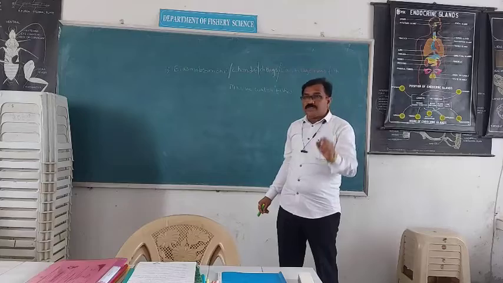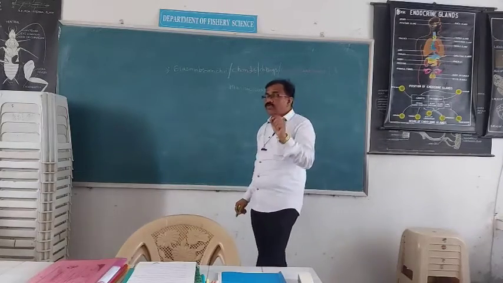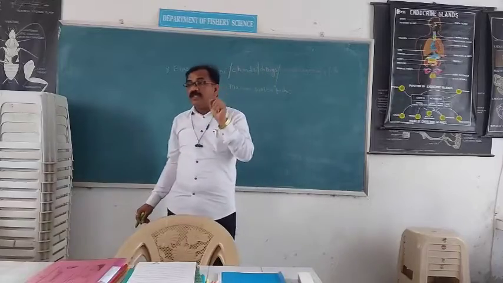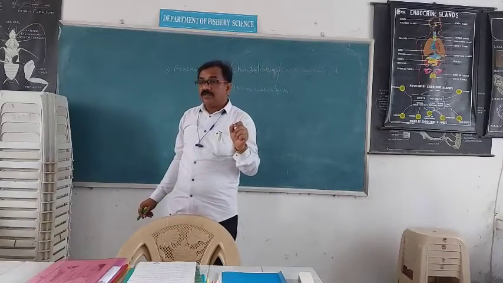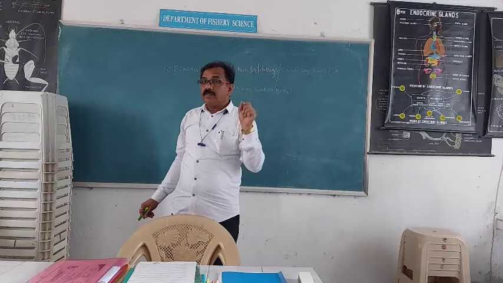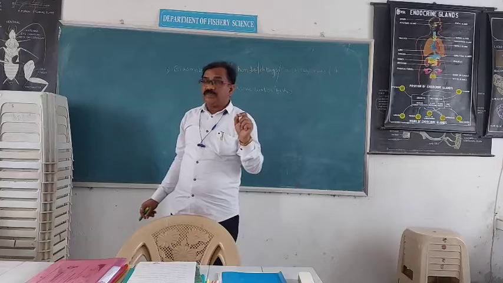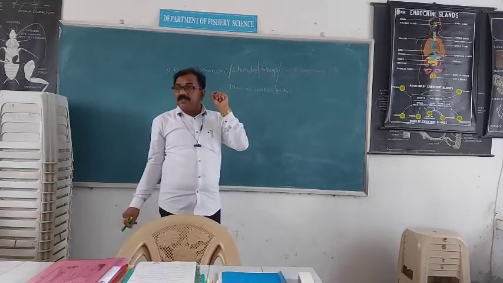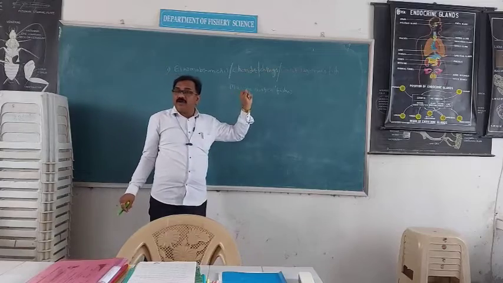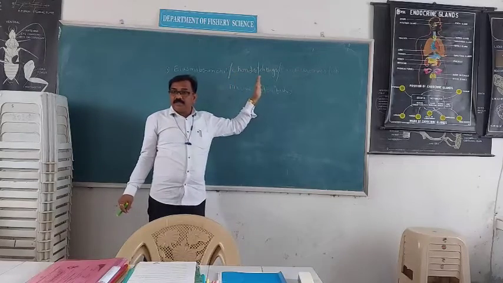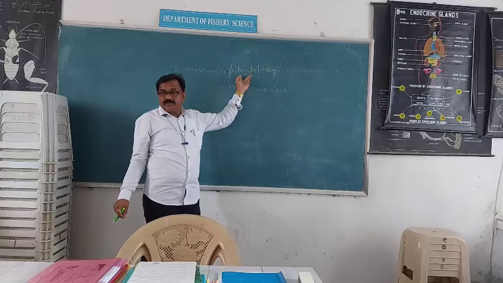In those fishes, the endoskeleton is made up of cartilage. Hence, these are called Chondrichthyes.